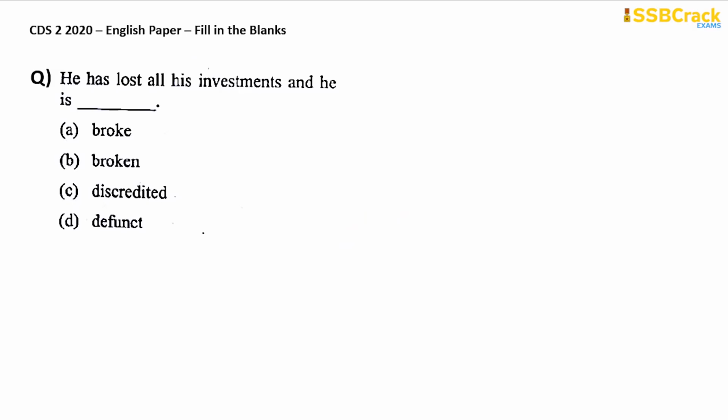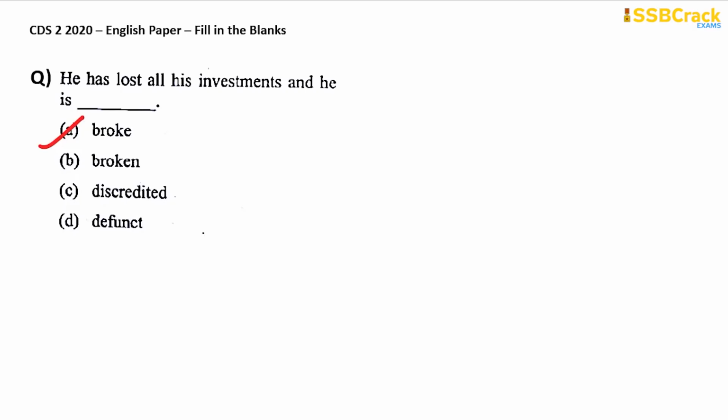The next question. He has lost all his investments and he is dash. He is broke, he is broken, he is discredited, or he is defunct. It should be he is broke. Broke means being bankrupt or being penniless. Because he has lost all his investments, it is financial investments. Therefore, he is broke. That means he has become bankrupt or penniless.